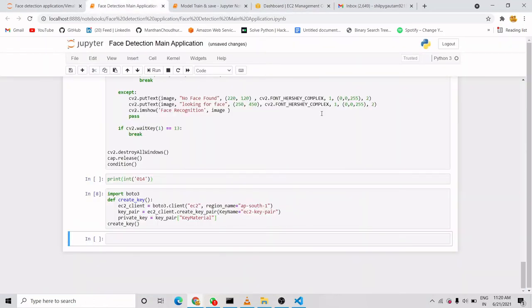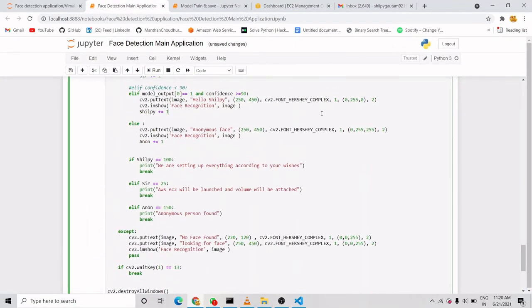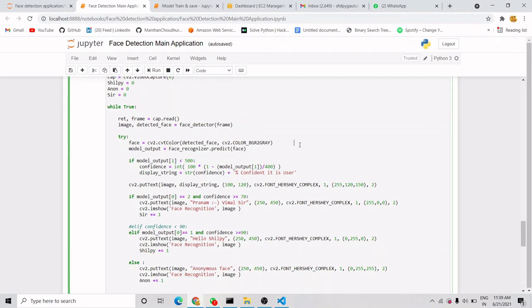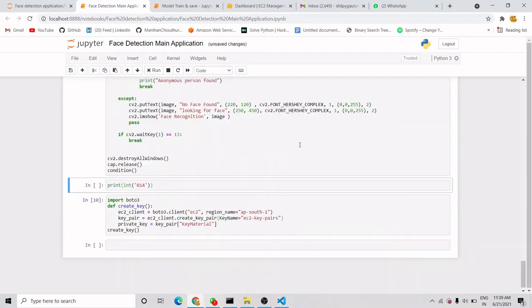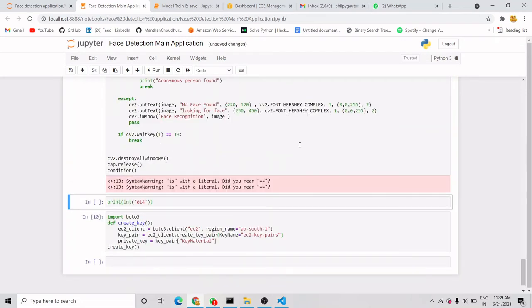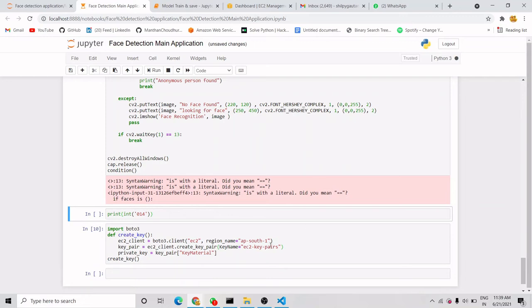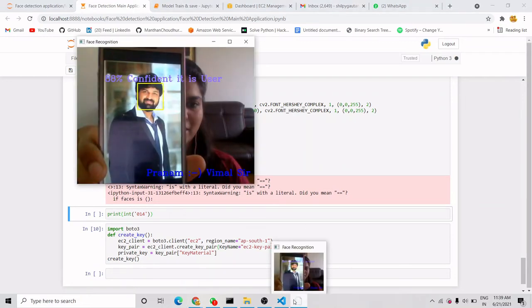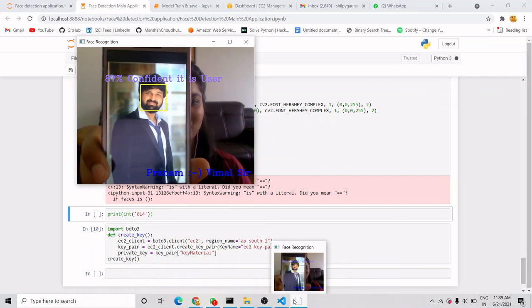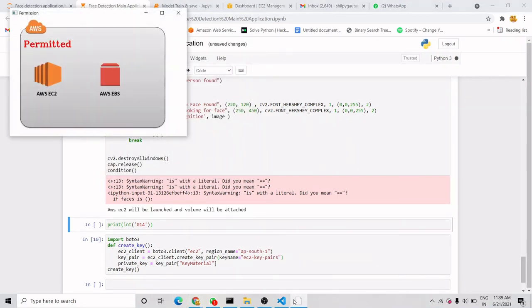Now let's go to this code, run it, and see whether it is detecting Vimal sir's face or not. I have run it and let's see whether it is predicting. Okay, it is showing Pranam Vimal sir and it has permitted.